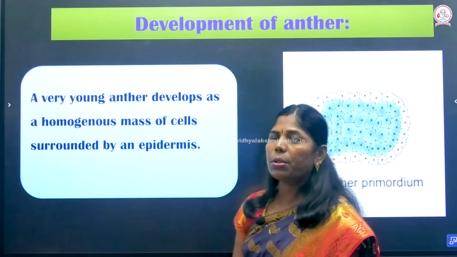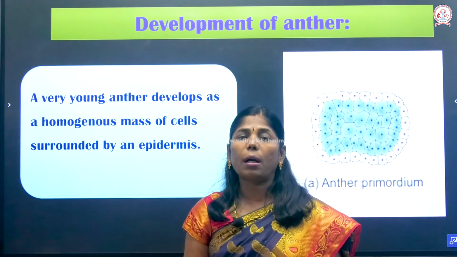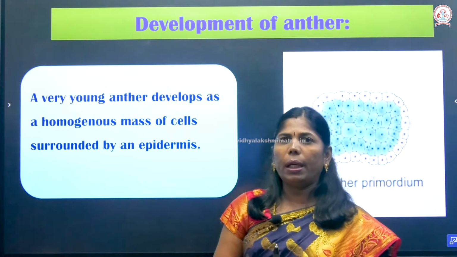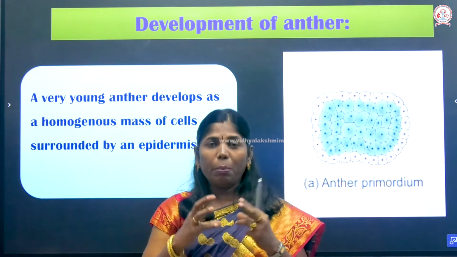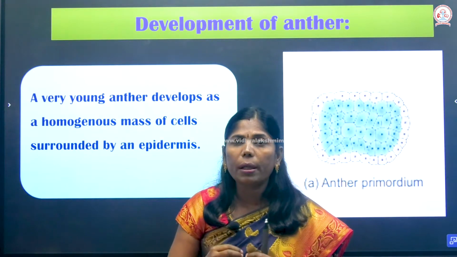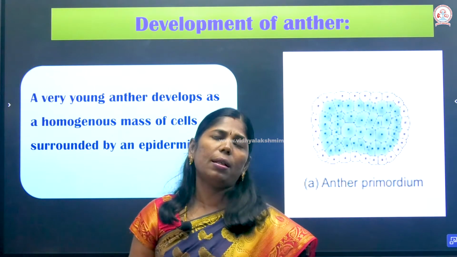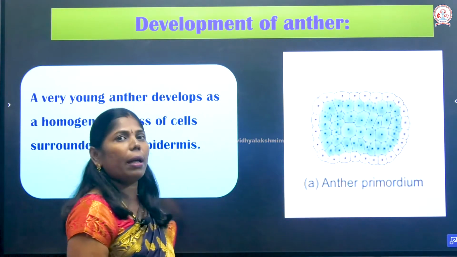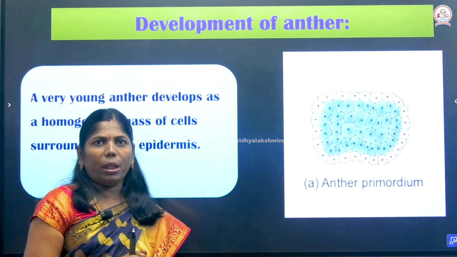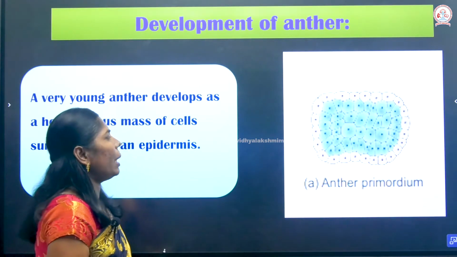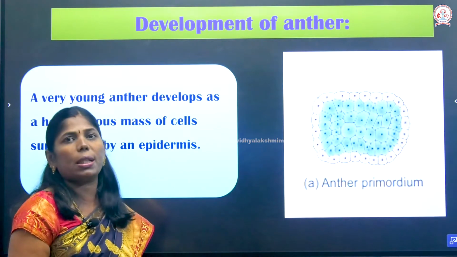Next we are going to see the development of the anther, how the anther is developed and how the pollen grains are liberated. We are going to see how a young anther becomes a mature anther and how the pollen grains are liberated from it. Okay? During this stage, it is a very young, early developmental stage. A very young anther develops as a homogeneous mass of cells.